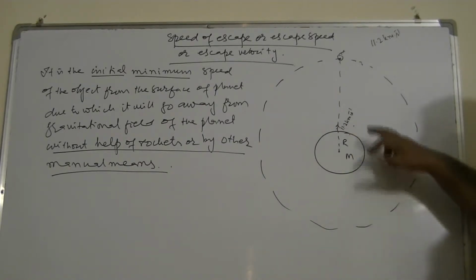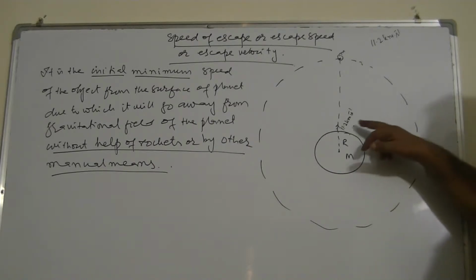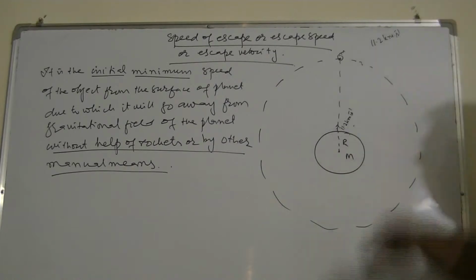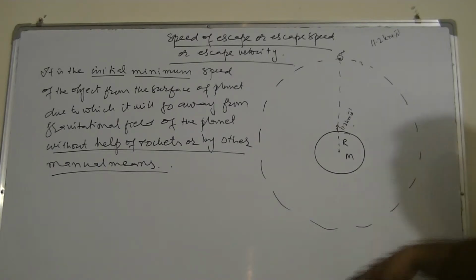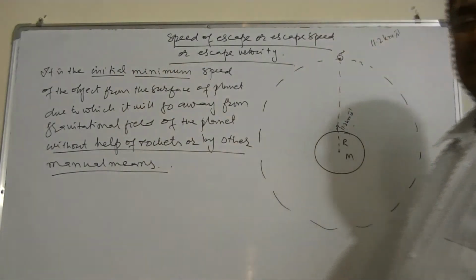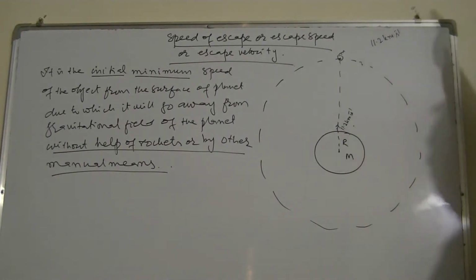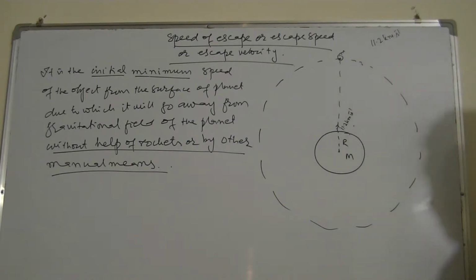Minimum in the sense that if you throw this object with a speed of, suppose, 12 kilometers per second, it will even go away from the gravitational field of the Earth, but 12 kilometers per second will not be the speed of escape, because it will not be minimum. It will go away from the surface, but the minimum speed will just reach where the gravitational field is zero. So it is the minimum initial speed.